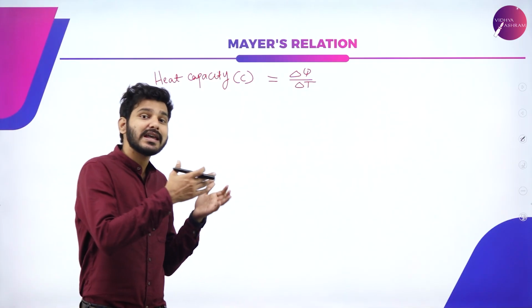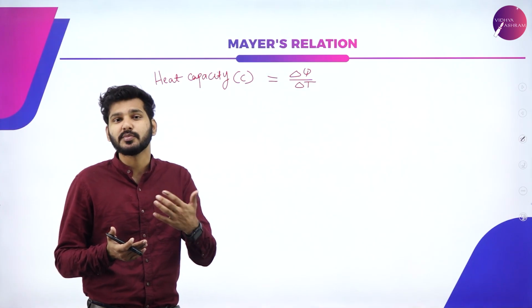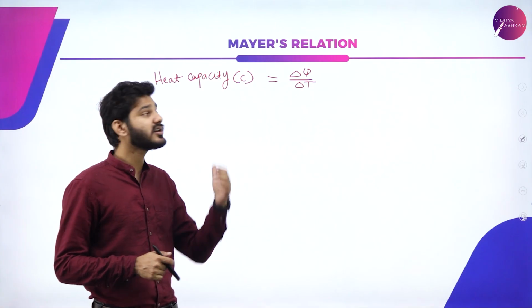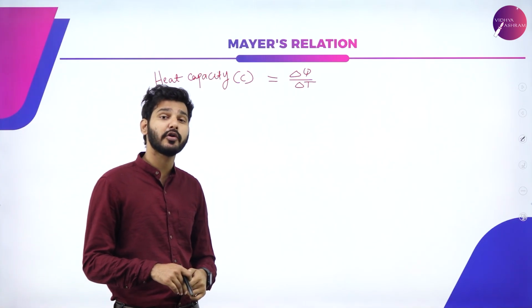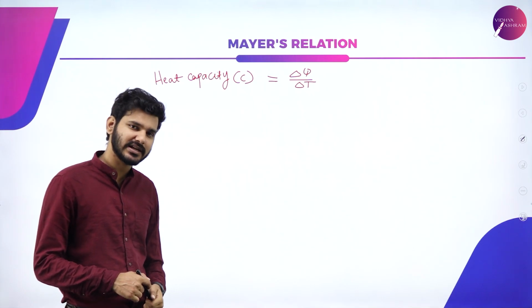That is, it is the heat that is required to raise any substance by 1 degree Celsius. So that particular ratio is known as heat capacity, and it is indicated by the letter C in thermodynamics, and it is given by the equation delta Q divided by delta T.